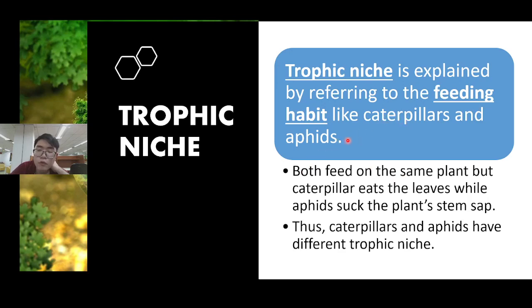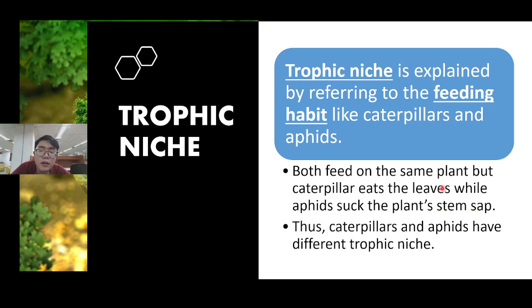They are both insects. Both of these organisms feed on the same plant, but the caterpillars eat the leaves, while aphids suck the plant stem sap. One eats the leaves and the other sucks the stem sap.